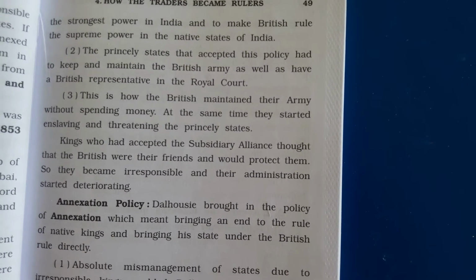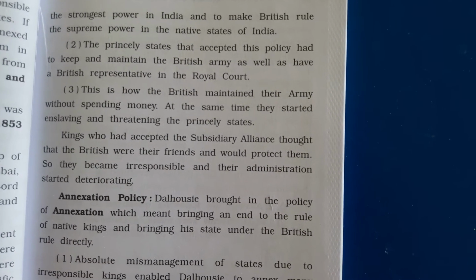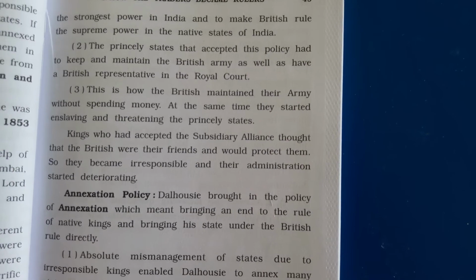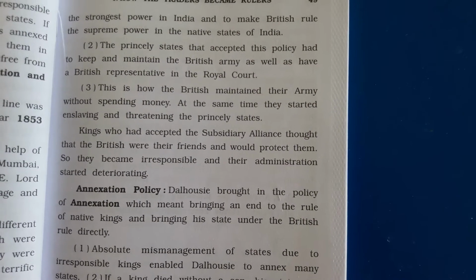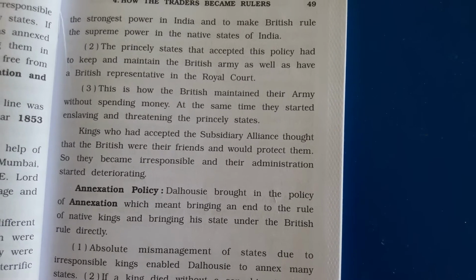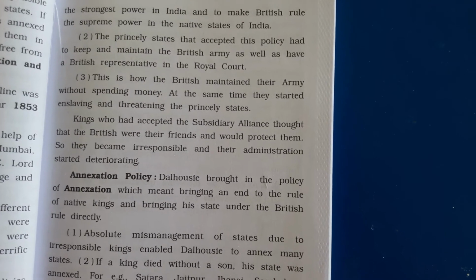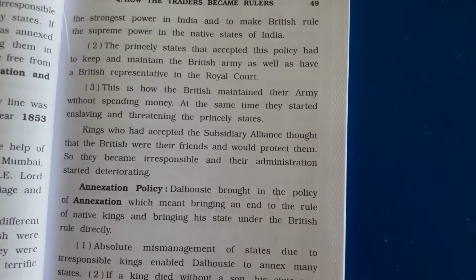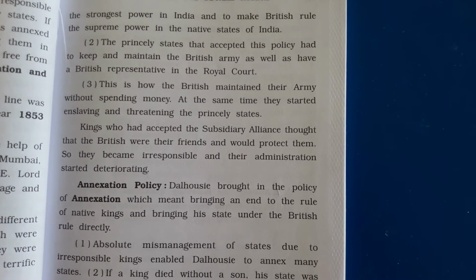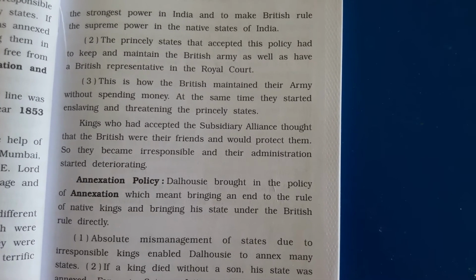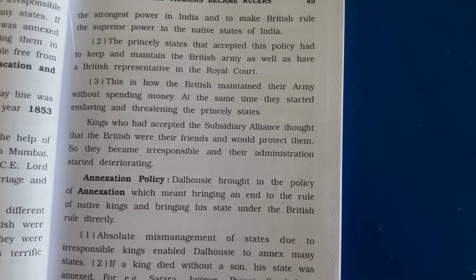The third point states that the British maintained their army without spending money. By accepting the subsidiary alliance, the British were maintaining their own army at the expense of our rulers, without spending any money. At the same time they started enslaving and threatening the princely states that accepted this alliance.